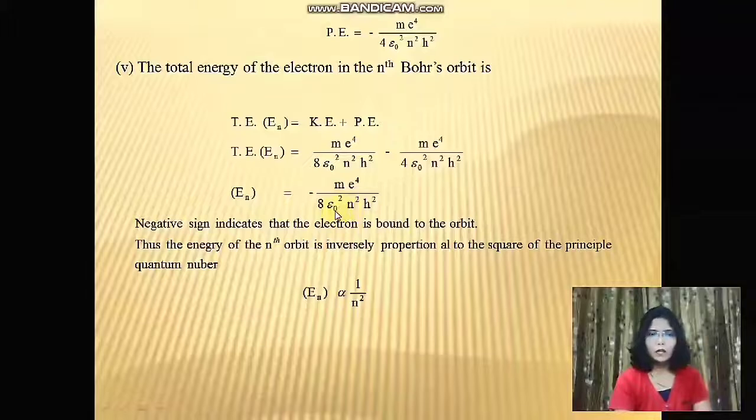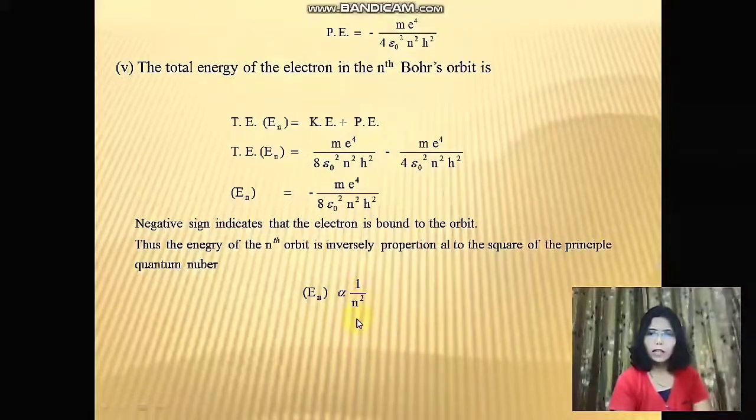Thus the energy of the nth orbit is inversely proportional to the square of the principal quantum number, that is En is directly proportional to 1 upon n square.